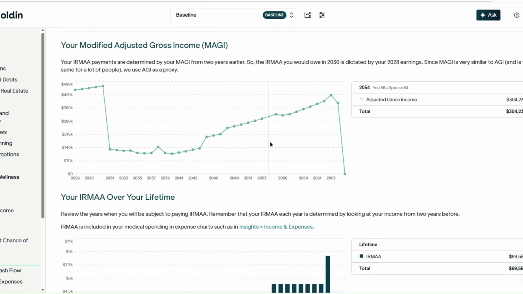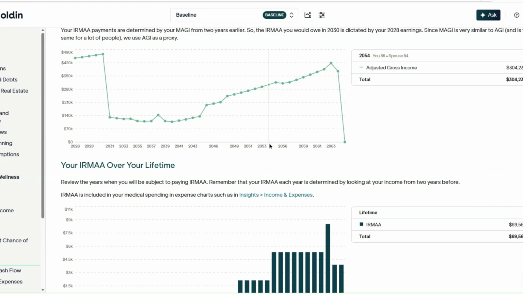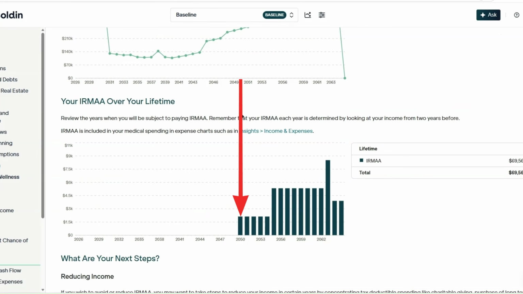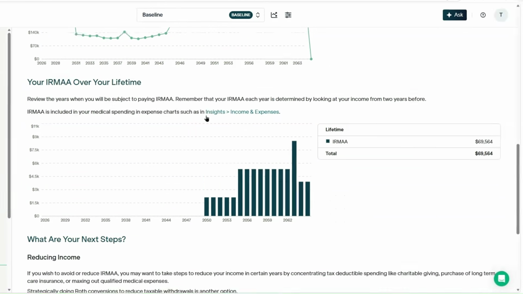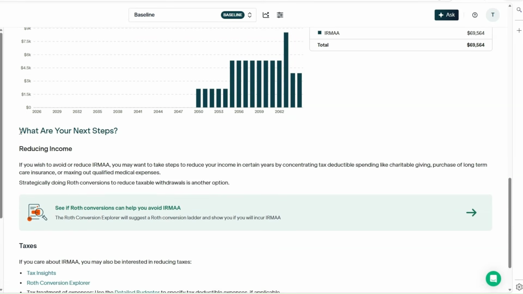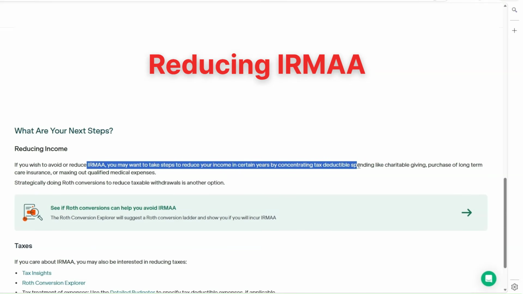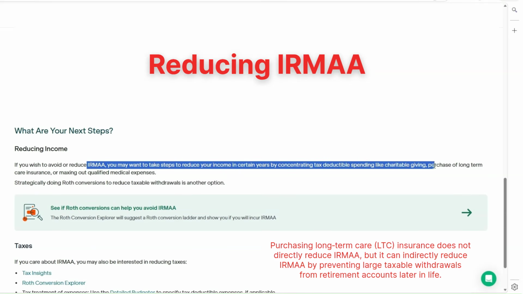And if you keep scrolling, you're also going to see right here in 2050 is when they trigger IRMAA for this couple at this income level. And then following it all the way down, what are your next steps? Reducing income. If you wish to avoid or reduce IRMAA, you may want to take steps to reduce it by concentrating tax deductible spending like charitable giving, purchase of long-term care insurance, or maxing out qualified medical expenses.